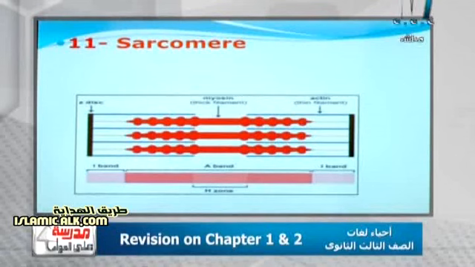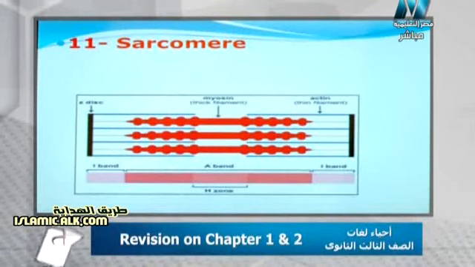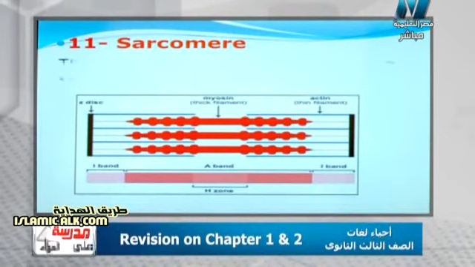The next question is about the sarcomere. Yes, Mr. Yahya, what is the definition of the sarcomere? The sarcomere, really, is the distance between two successive Z lines in the myofibril. And we said a little while ago that it contains a dark band and a light band in two halves.